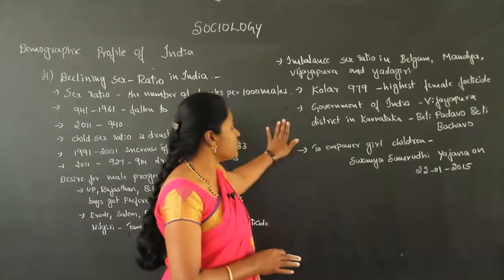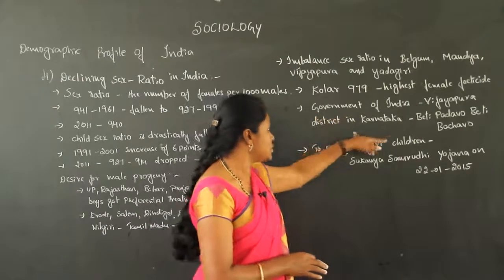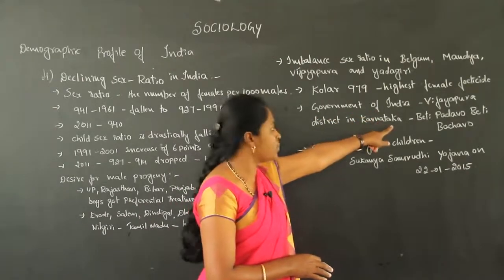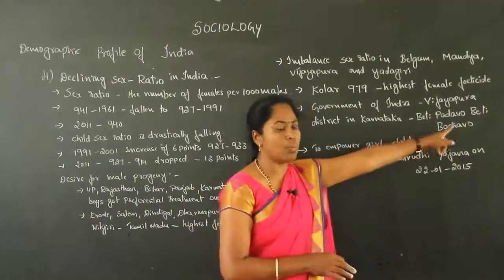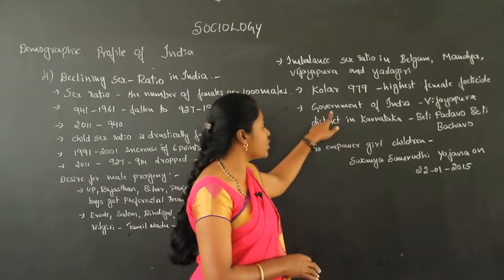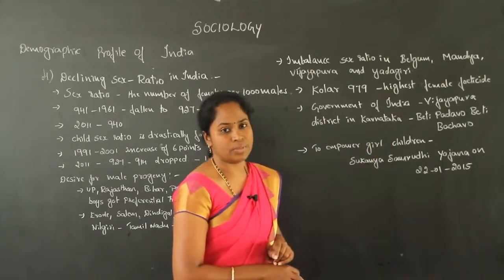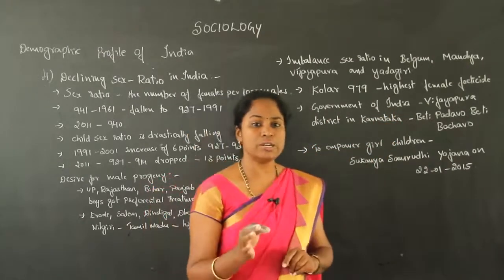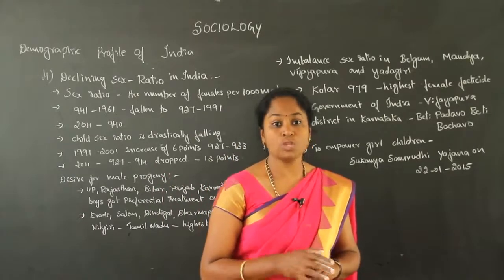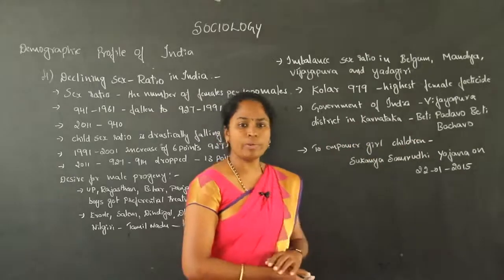In Karnataka, they selected Vijaypur district to implement a program, Beti Padhao, Beti Bachao. This is one of the programs implemented by the Government of India to empower children, because dropout of children from schools was high. To overcome this problem, they implemented this particular program.